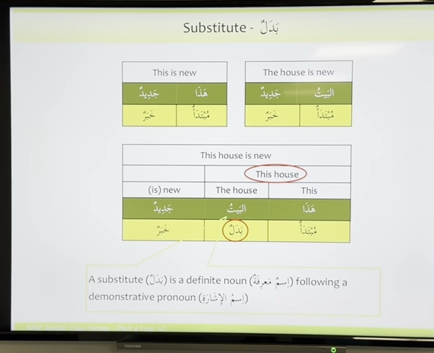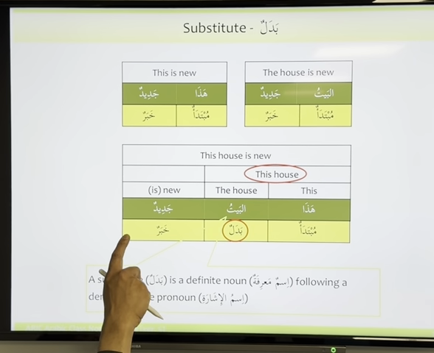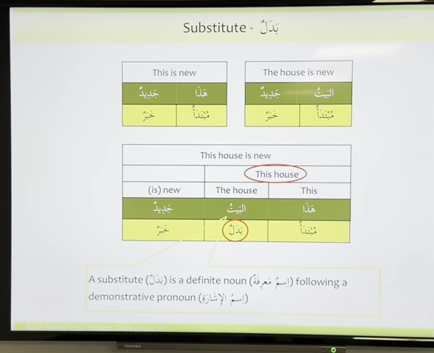So what we are doing, a badal is a definite noun, ismu ma'rifatun, following a demonstrative pronoun, ismu ishara. Okay? So now we are saying this, but now we're telling something more about this. Okay, so in this first case we said hadha jadidun. Now do we know what is jadidun? Do we know? Something is new. The next question is, what is new? So but now if I make a sentence, say hadha al-baytu, this house is new.